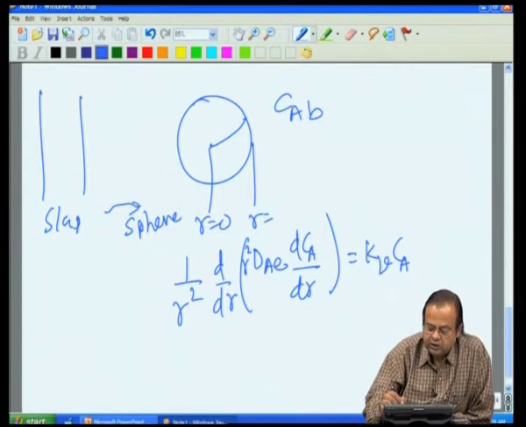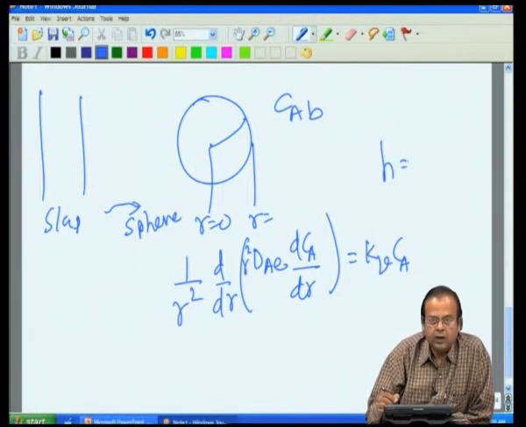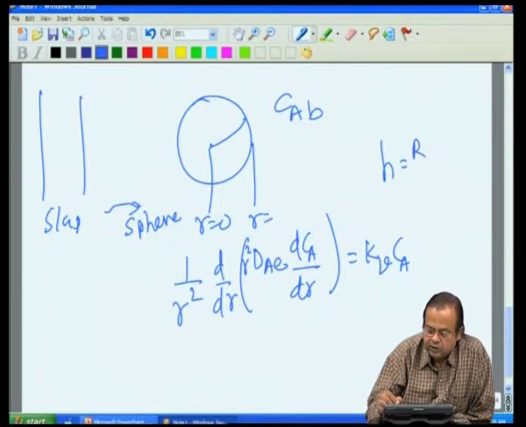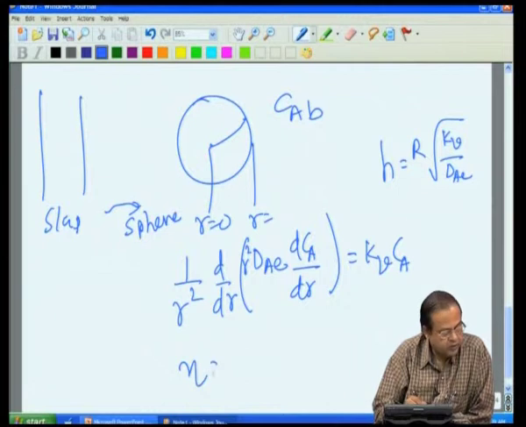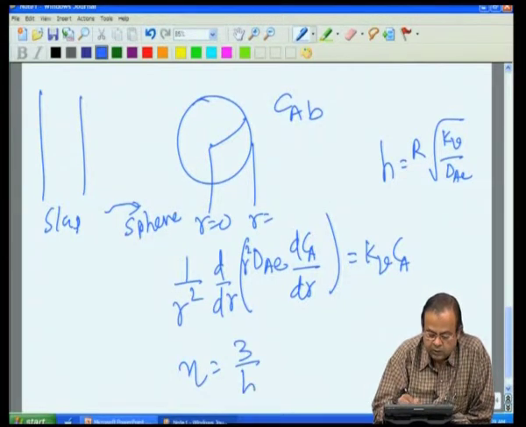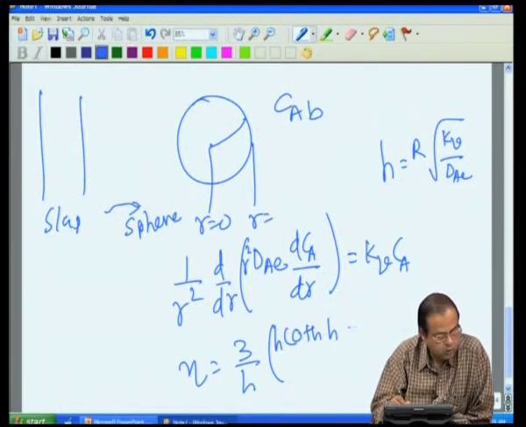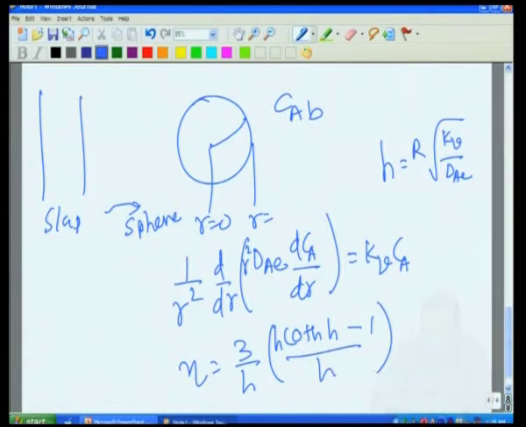In this case, for example, if you define the dimensionless constant h as the radius times the square root of kV by dAe, we get the effectiveness factor in this particular case as coth h minus 1 by h.